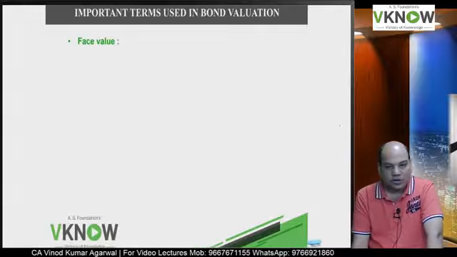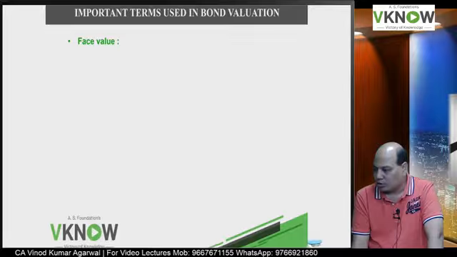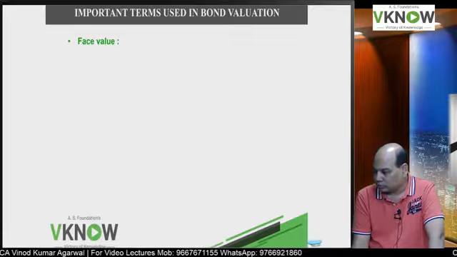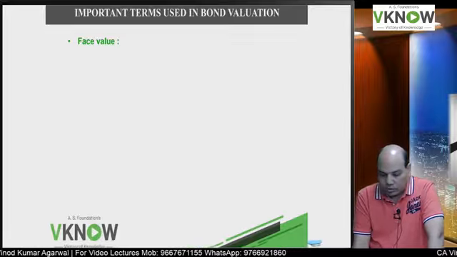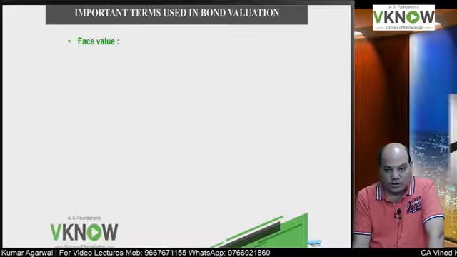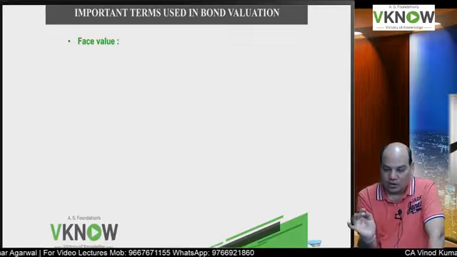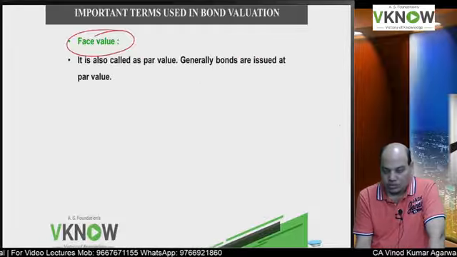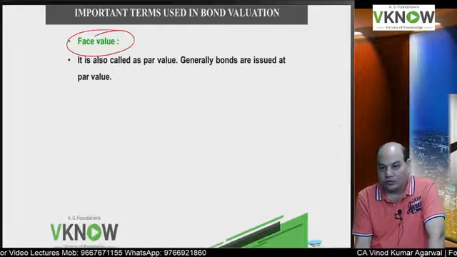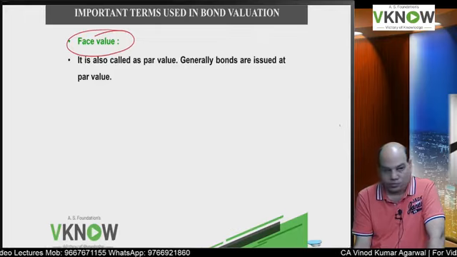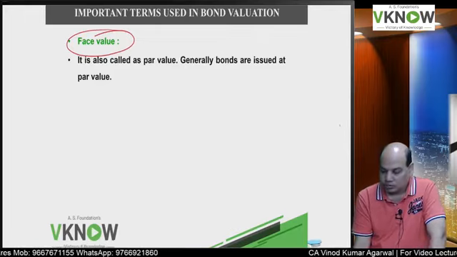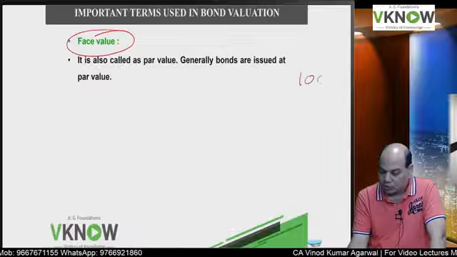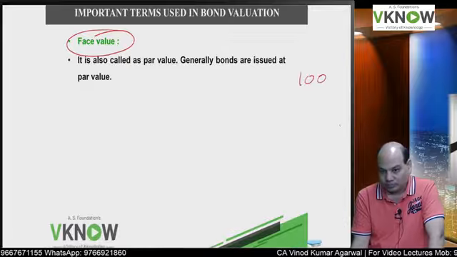So first we will start with important terms used in bond valuation. First understand, the first basic term is face value, or par value. Every bond has a face value or par value. Usually bonds are issued at par value. So what are the par values you will see in case of bonds?